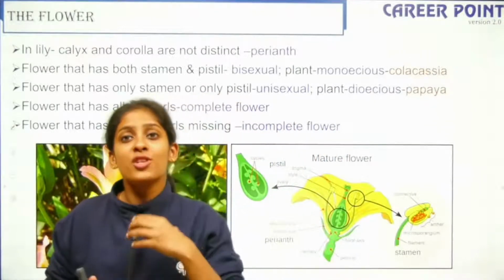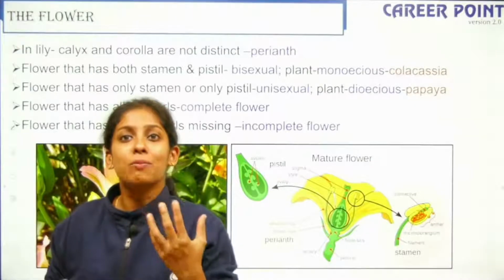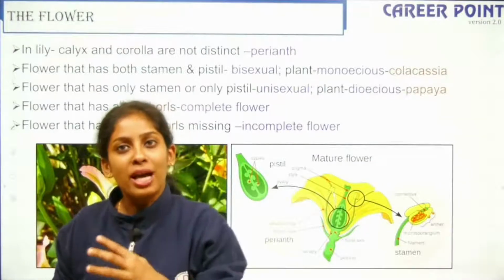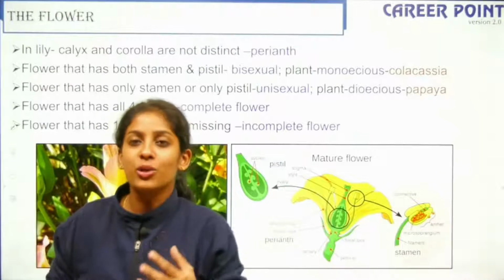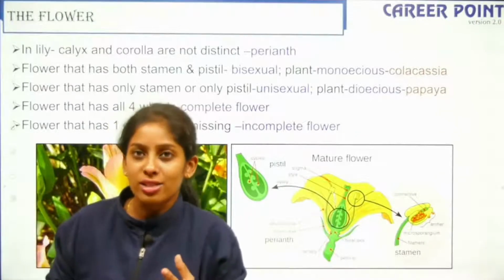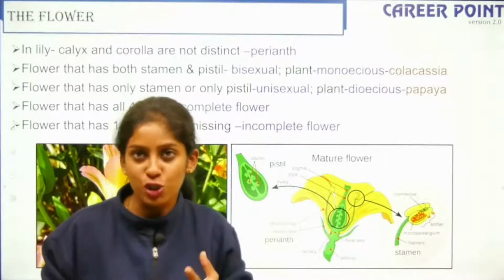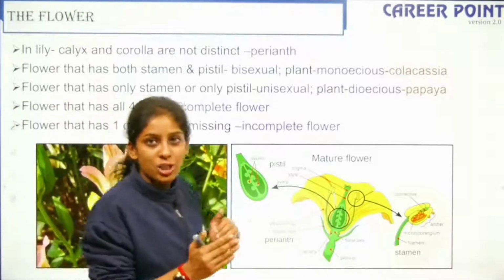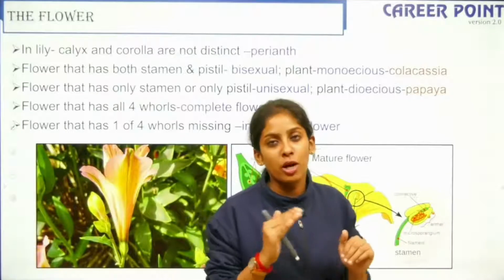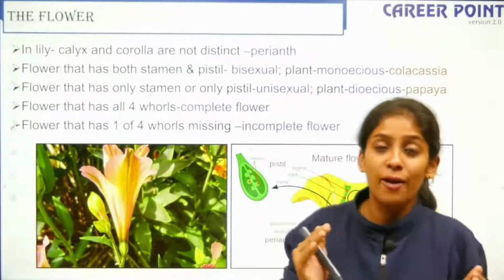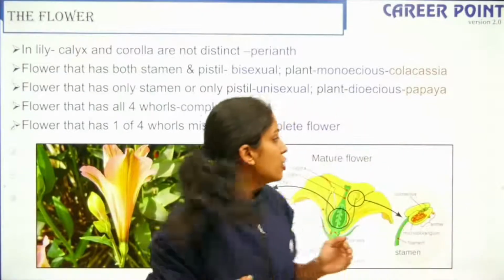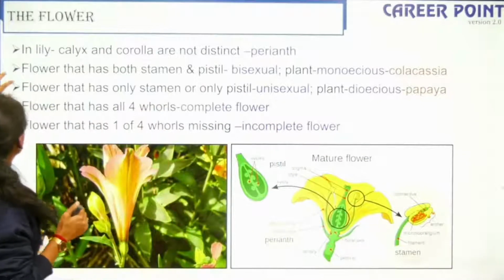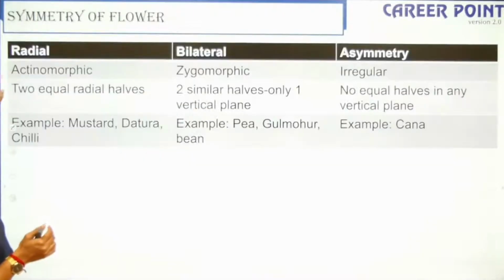When a flower has all the four whorls, it is a complete flower. Your androecium and gynoecium being the essential whorls, your calyx and corolla being the accessory or the non-essential whorls, right? So all complete flowers are bisexual flowers, and all bisexual flowers need not be complete flowers. So I hope it makes sense now, right? So this you have to go through. This is very important. So sometimes they can ask the simplest of things.